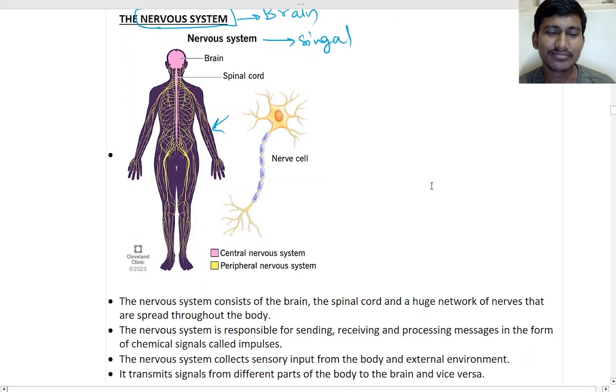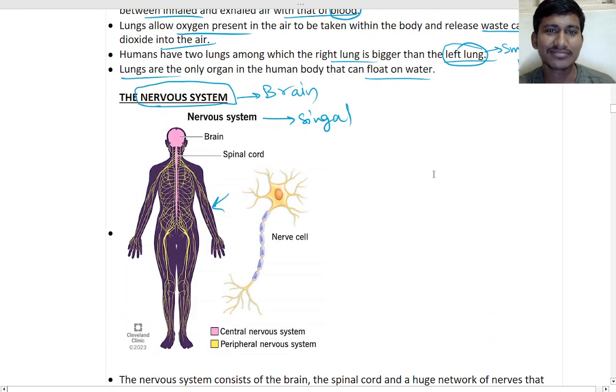Sir, it is faster than light. Yes, it is very fast. If I tell you directly to raise your hand, you will raise your hand. You will not think about it, it all happens in your brain automatically, isn't it? Yes, it is very fast.